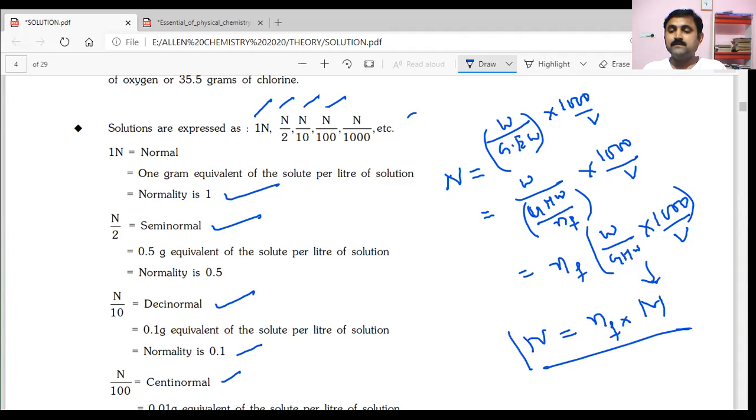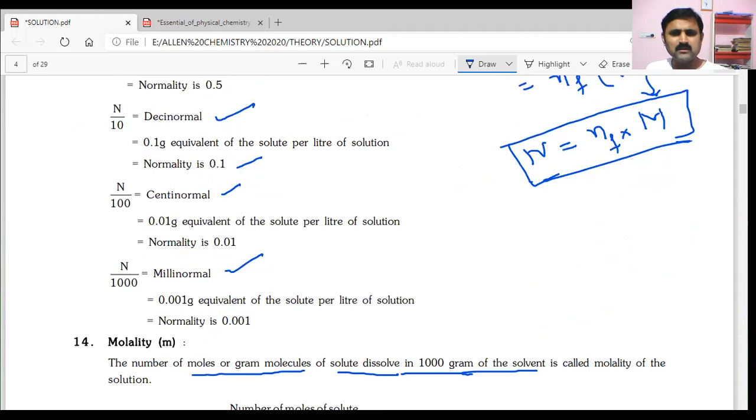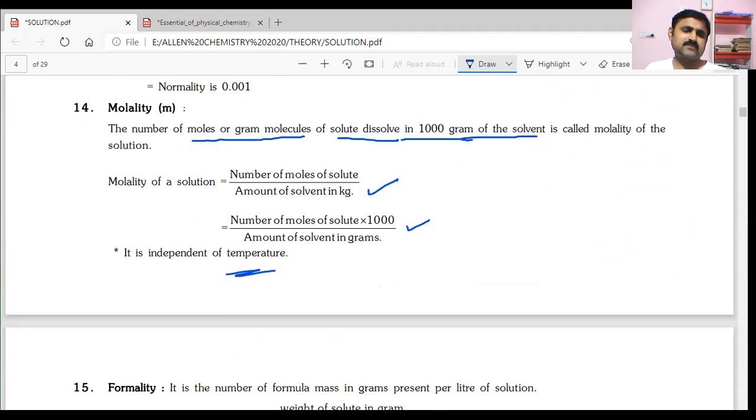Here, for acids, the N factor is acidity. For bases, it is basicity. And for any kind of reducing agents and oxidizing agents, the number of electrons transferred is the N factor, which will be multiplied with molarity to get the normality. This is also a most important formula in the calculations we have.